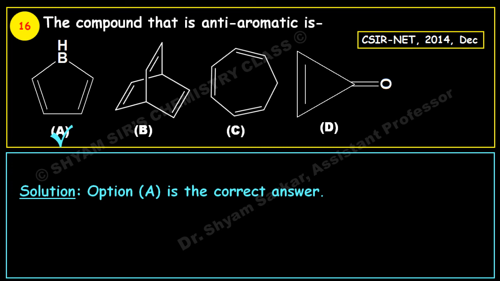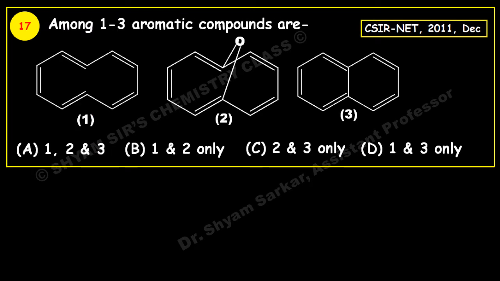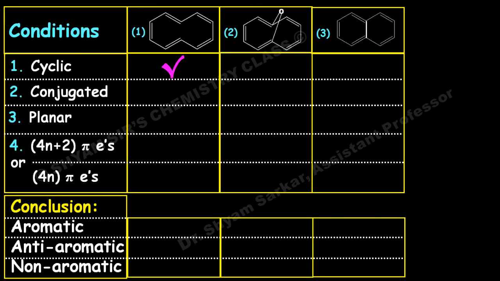Okay. So next, among 1 to 3, the aromatic compounds are. So 3 compounds are given. You have to find out the aromatic compounds. Okay, let us see one by one. So the first one is cyclic, conjugated, not conjugated.